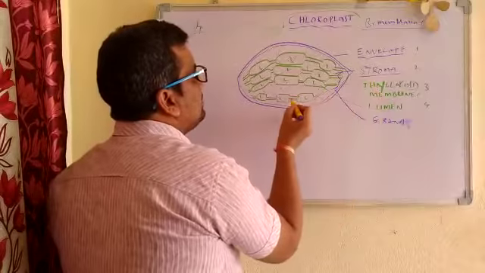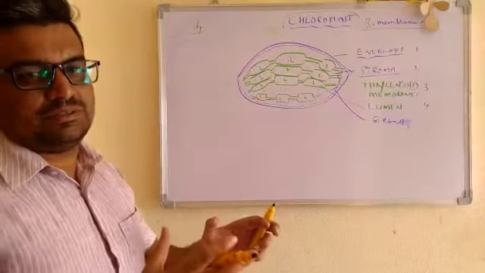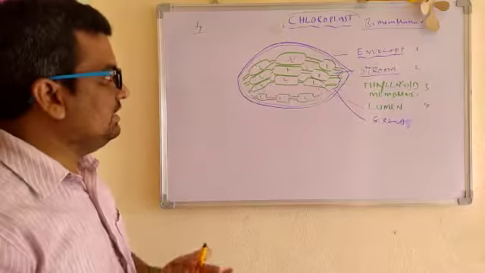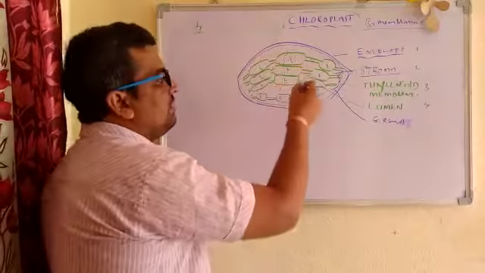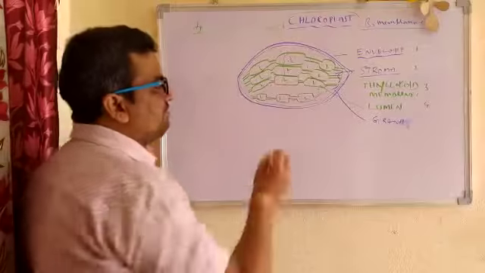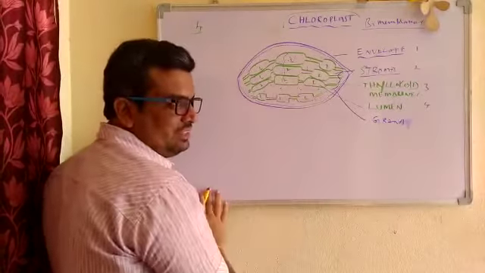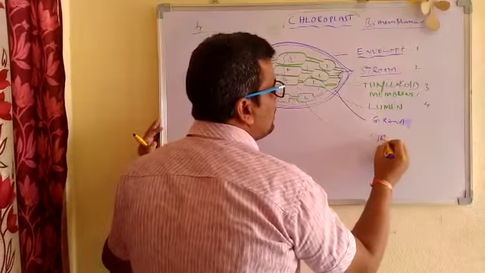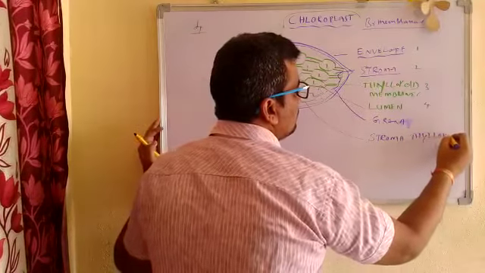Some thylakoid membranes are not in a group. In a class, some students may form a group, some may not. In the same manner, some thylakoid membranes form groups, while some are idle, separate from the group. These are free and present in the stroma. Such a thylakoid membrane is called stroma thylakoid. Very, very important.